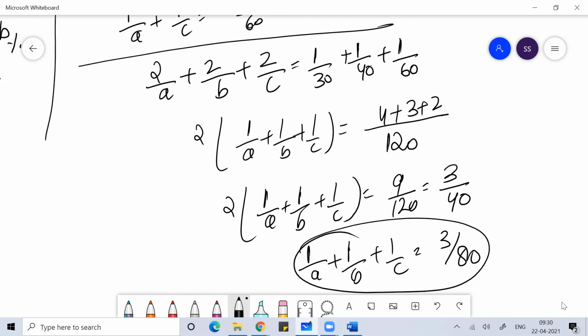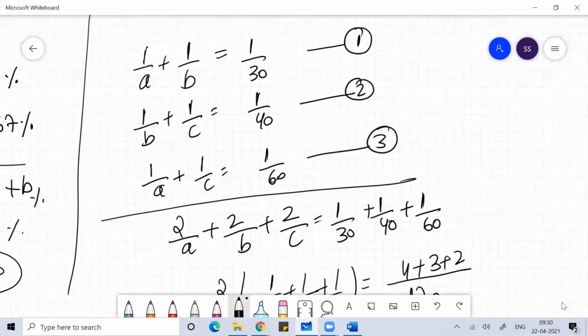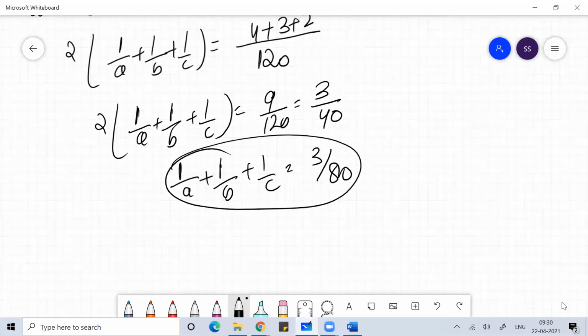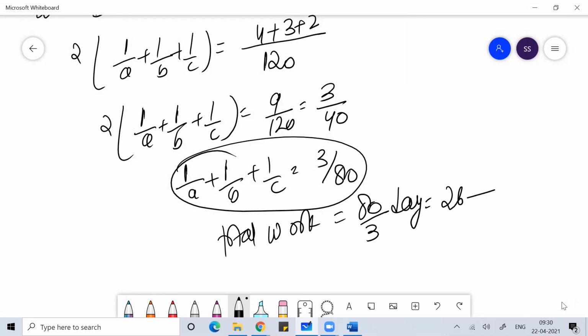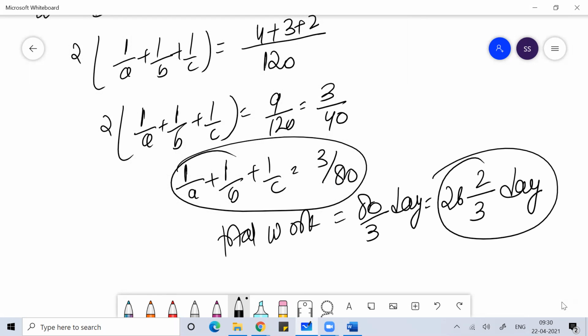So you can say 1/A + 1/B + 1/C = 3/80. So when they work together, in one day they will do 3/80 part of the work. Means the total work will be done in 80/3 days. 80/3 days means 26 2/3 days. This is one way to get the answer.